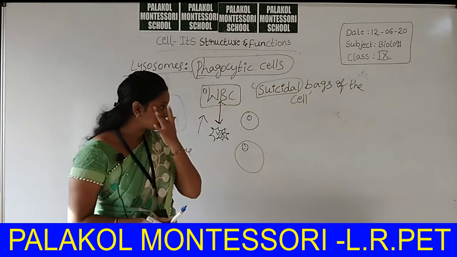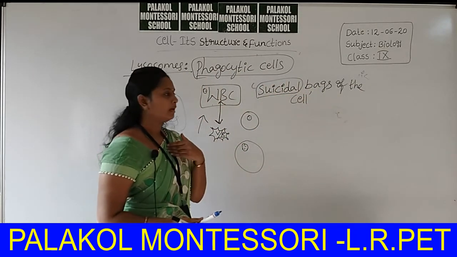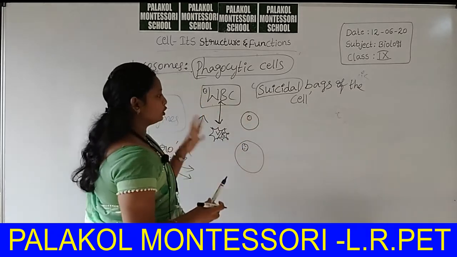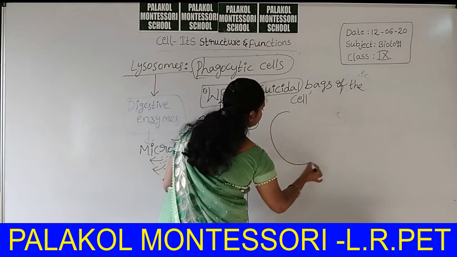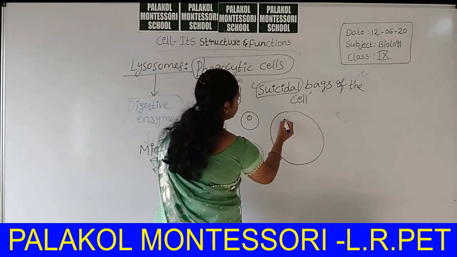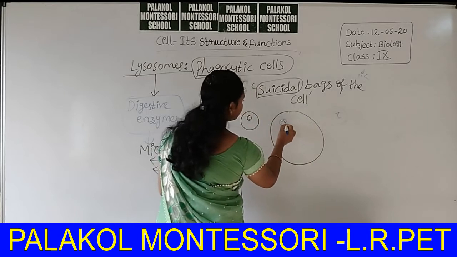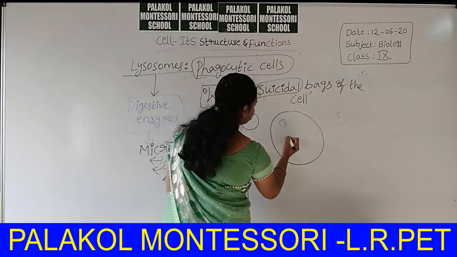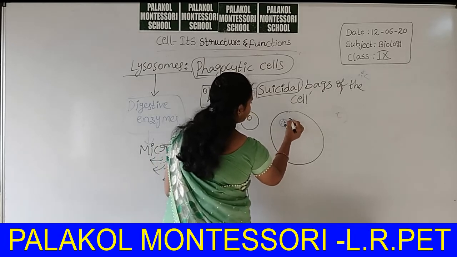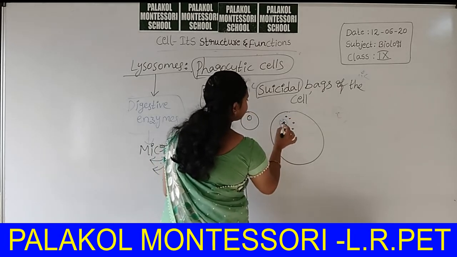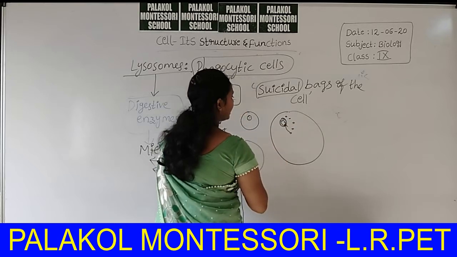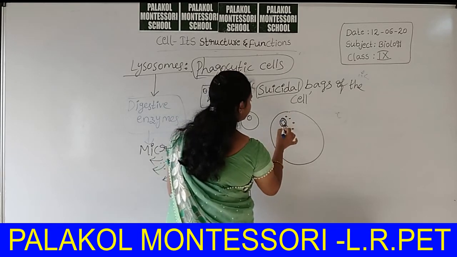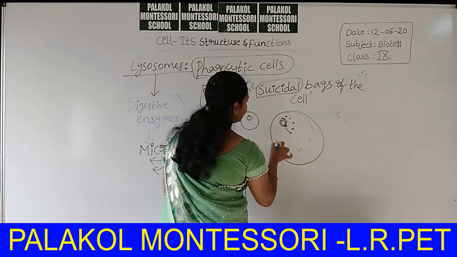Self-killing. Lysosomes can engulf the microorganism, break it down, and burst into the cell environment.